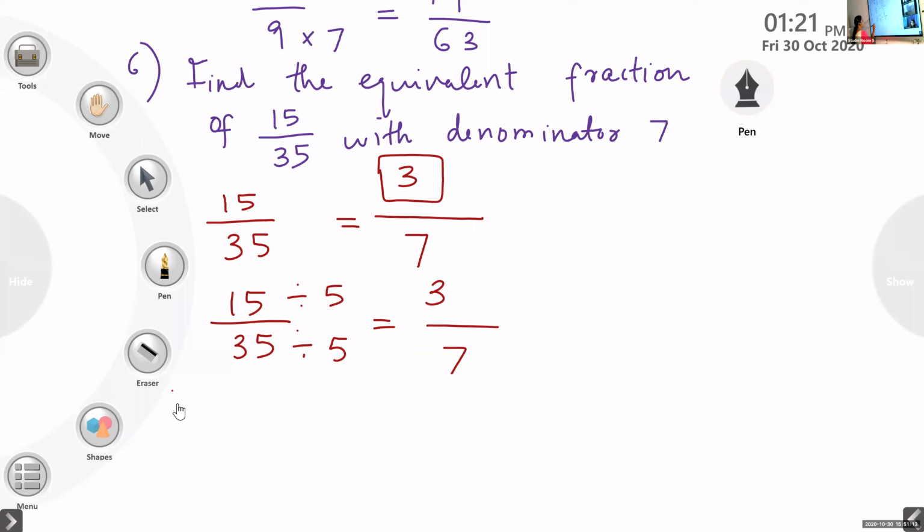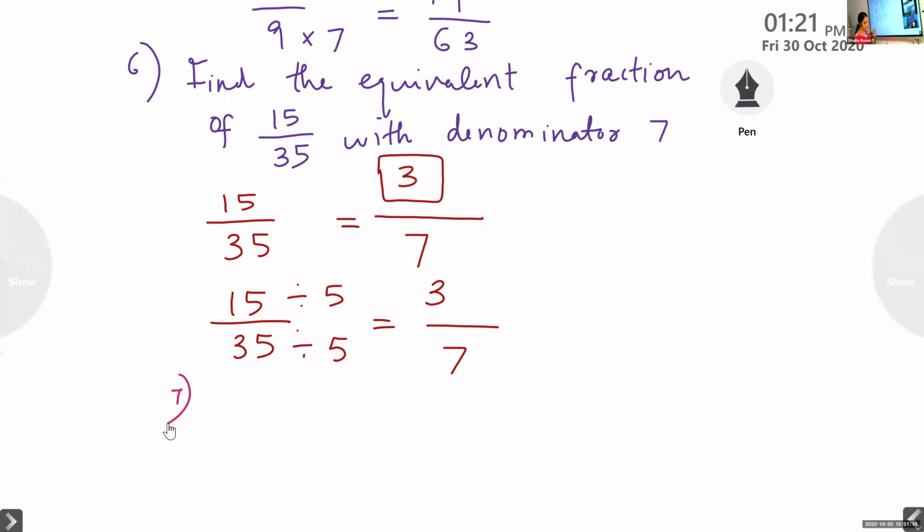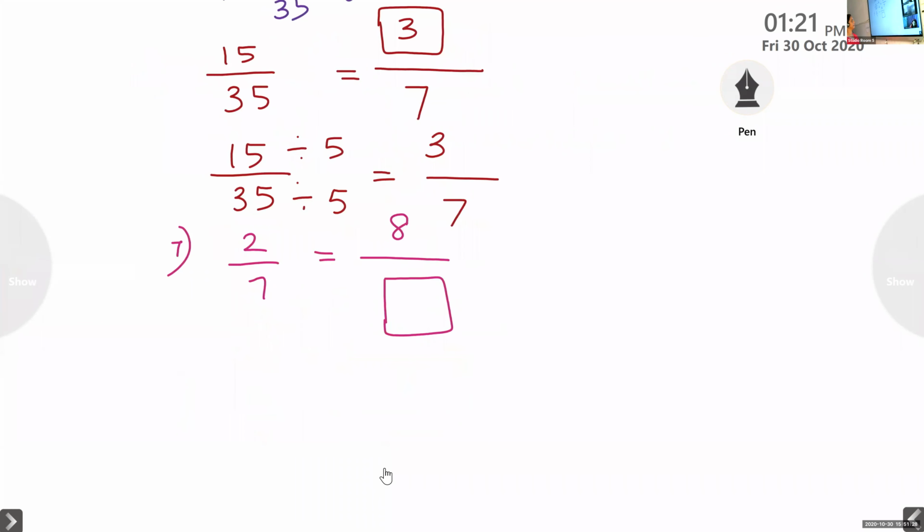So seventh question. 2 by 7 equal to 8 by, we don't know, unknown. Did you get it? Shall I rewrite it? Yes, ma'am. And one more question. 5 by 8 equal to 10 by dash.